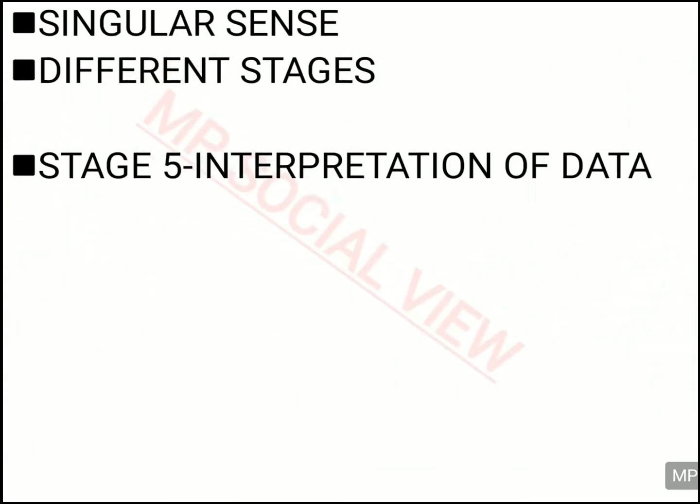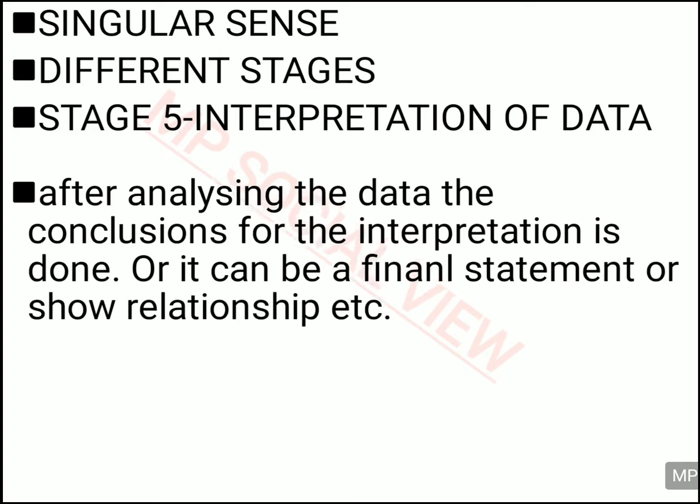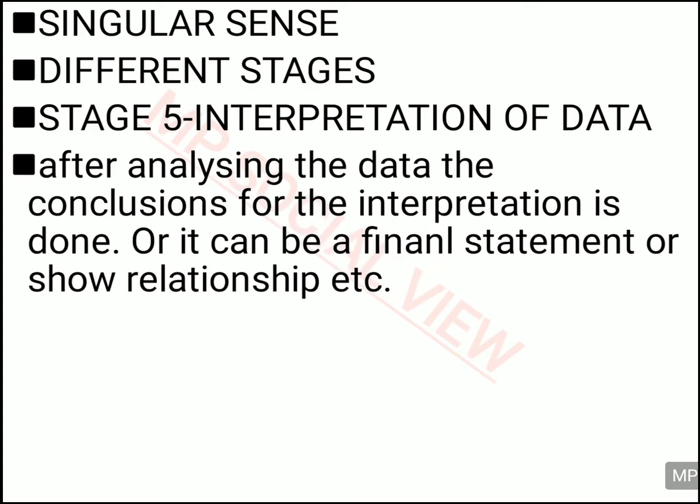And after the analyzing of data is completed, the fifth stage comes, and this fifth stage is actually the last stage of your data process. This stage is called interpretation of data. In this, after all this process, you finally come to a conclusion.